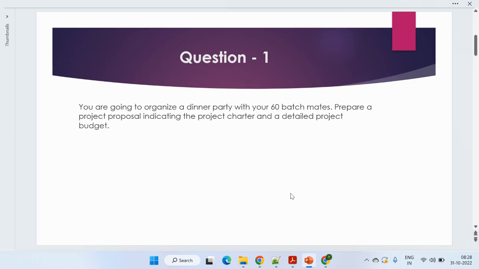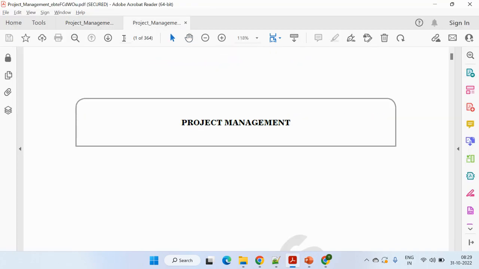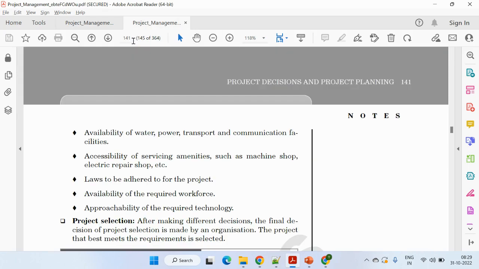So we are splitting the answer to this question into different parts. Let's see what page numbers to be referred. The very first one is we need to give an introduction to the project charter, and we need to prepare a project charter as per the case study of the dinner party. The second one is we need to brief about the project budget, and we need to prepare a project budget plan as per the case study. Which page numbers to refer? 141 and 314. So let's quickly see 141.